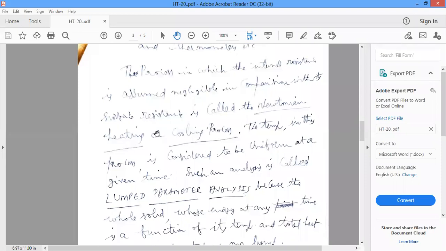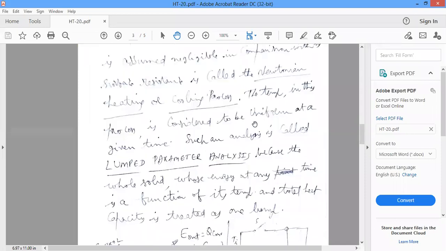The temperature in this process is considered to be uniform at a given time. For example, at a given time, say 10 a.m., the temperature is uniform throughout the system, say 100 degrees centigrade. But after 10 minutes, or after half an hour or 1 hour, the temperature may change.